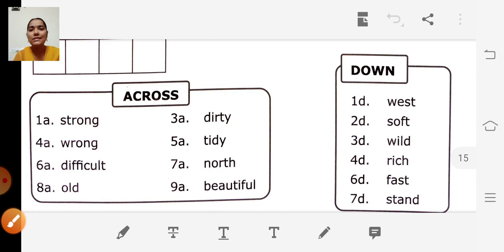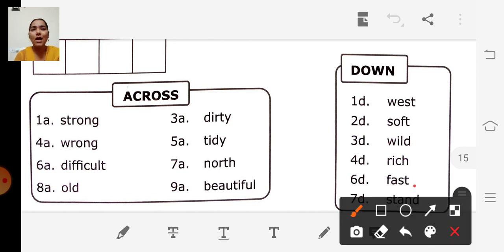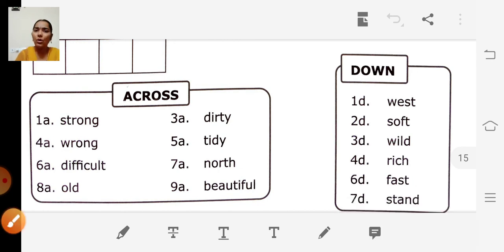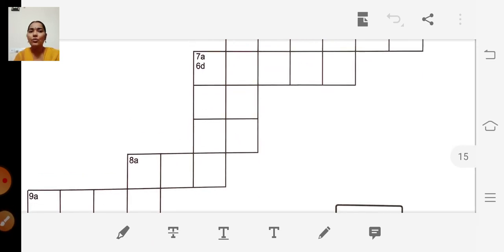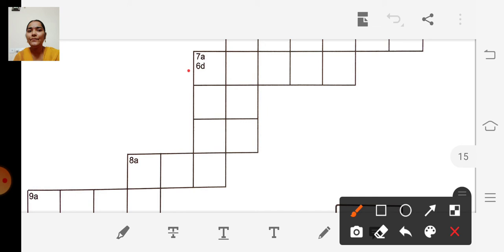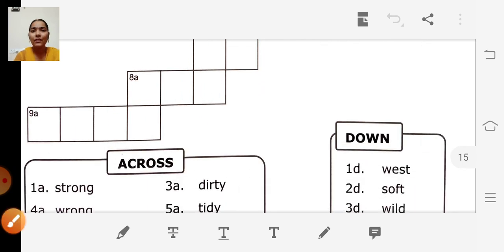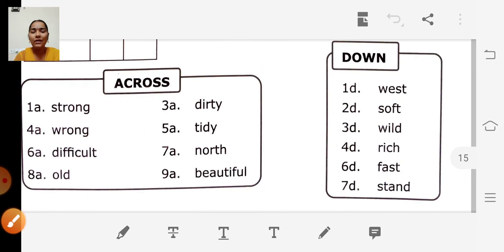Next one, 6D. Fast. What is the opposite of fast? Slow, right? So this is 6D. S-L-O-W. Slow. Have you all understood, children? I hope you all have understood.